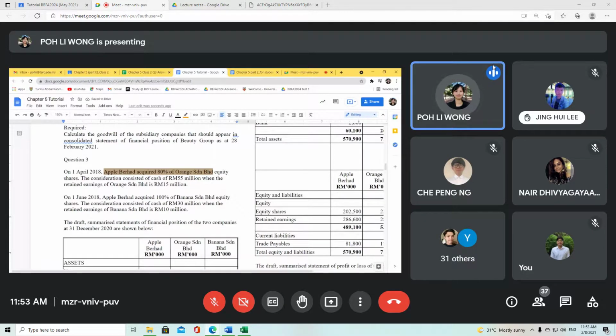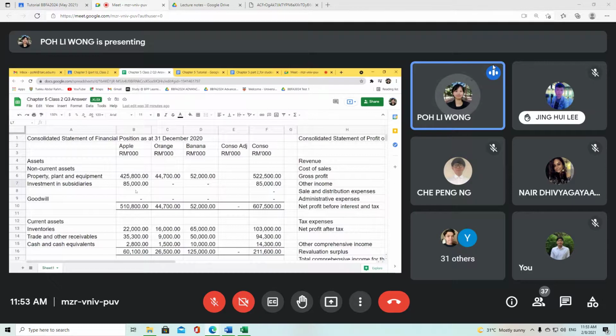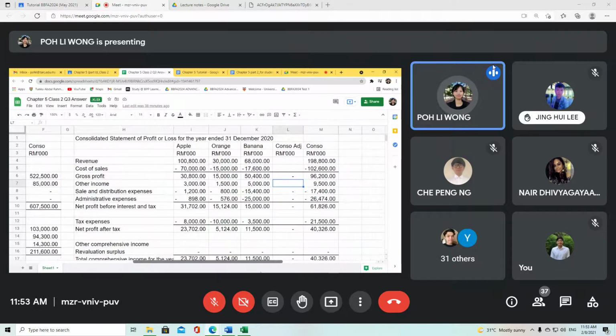The second one, Apple Berhad also acquired 100% of Banana Sdn Berhad. So basically, Apple Berhad currently has two subsidiaries, Orange Sdn Berhad and Banana Sdn Berhad. That is more than enough for me to prepare my skeleton already. So this is basically the skeleton that I have already prepared for everyone.